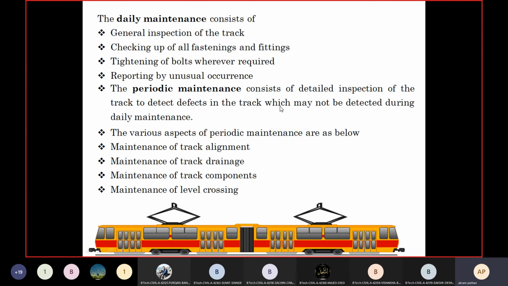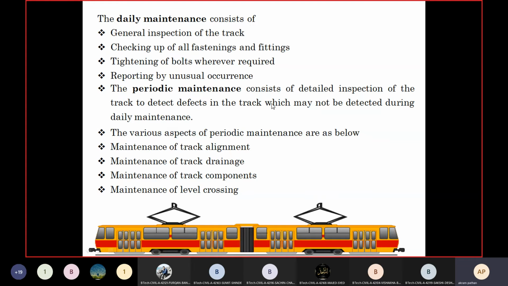So the daily maintenance consists of general inspection of the track, then checking of all the fastenings and fittings, then tightening of bolts whenever required, then reporting of unusual occurrences. So these are the things we need to do in case of the daily maintenance.